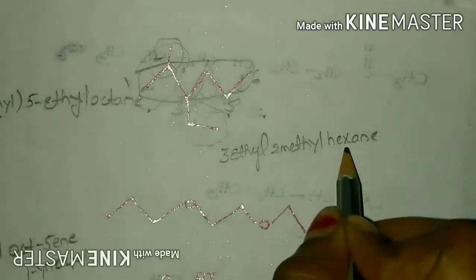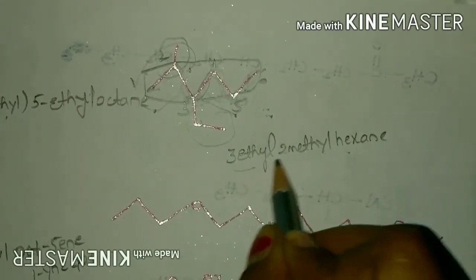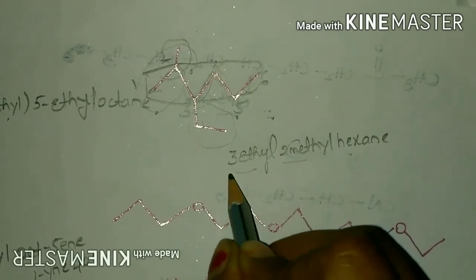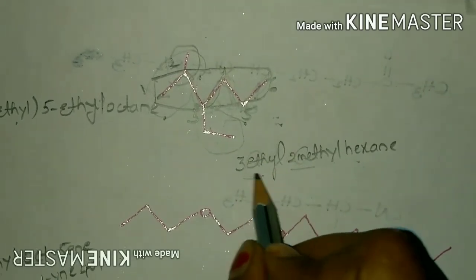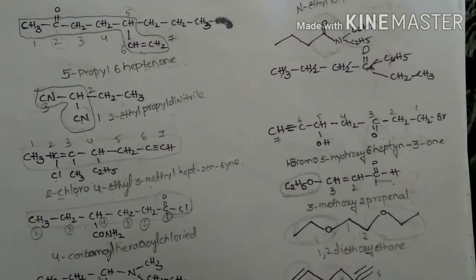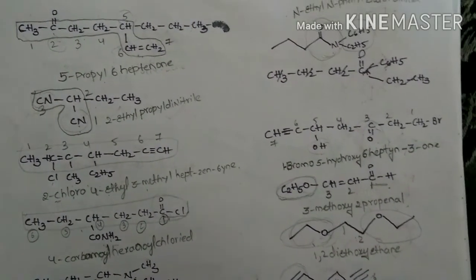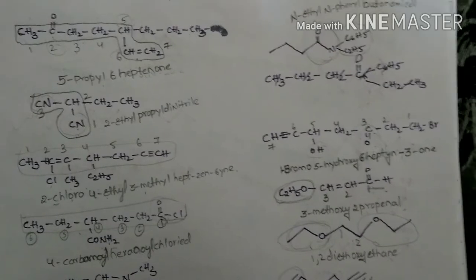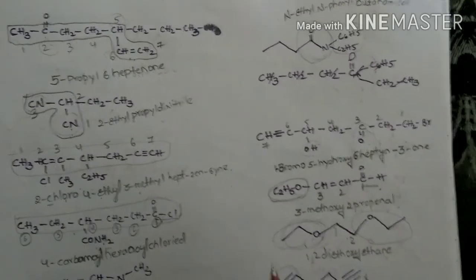Well, for numbering, we have to start from left to right. It can be named as 3-ethyl-2-methylhexane. While writing the substituent names, we must follow alphabetical order. As E comes first, we have indicated ethyl first and then methyl. These are some of the examples and rules to be followed while naming branched chain organic compounds.